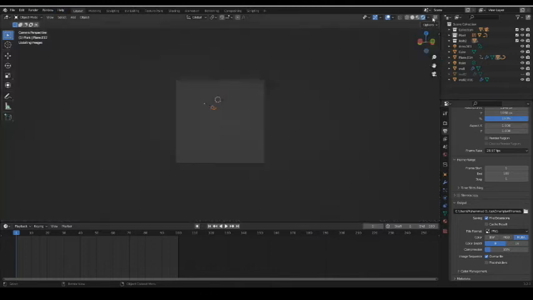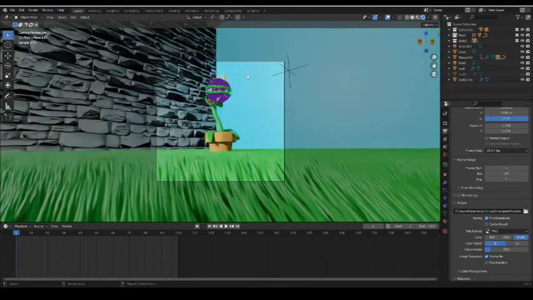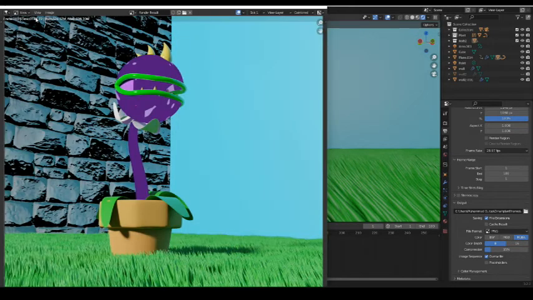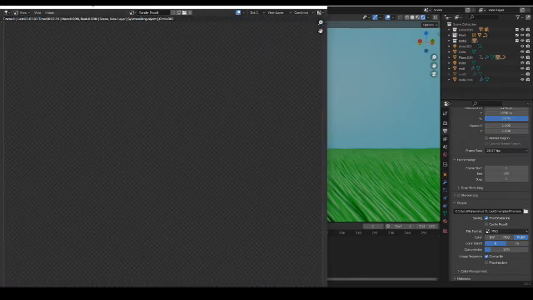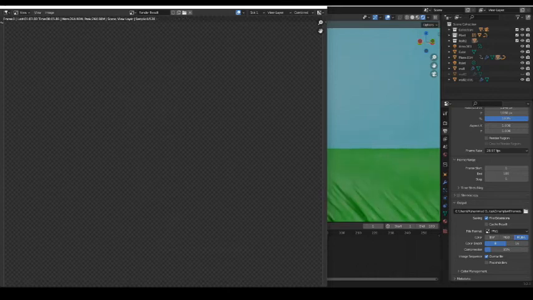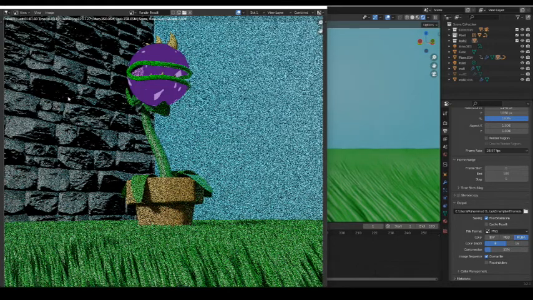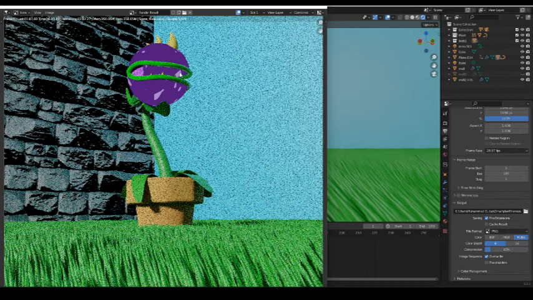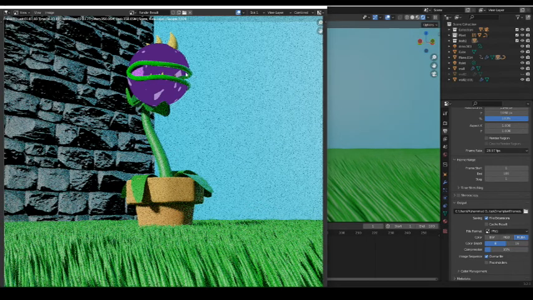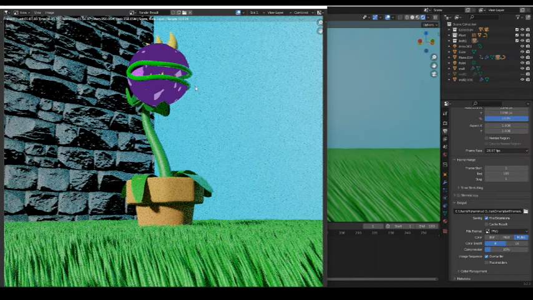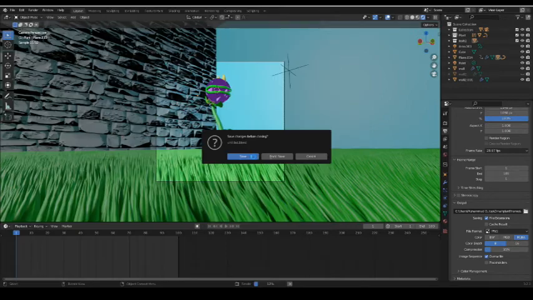So if we get a render, let's render this. Render image. It's saying frame 1, but it's a picture, so it won't go through all of the frames. It will just go through this. The denoising. Save. We can save it.